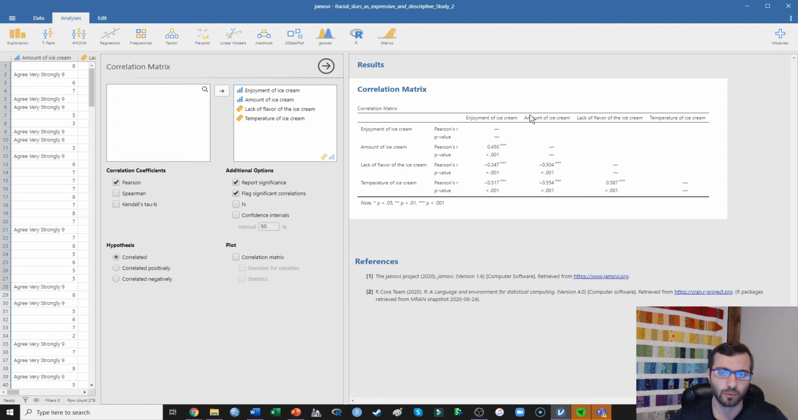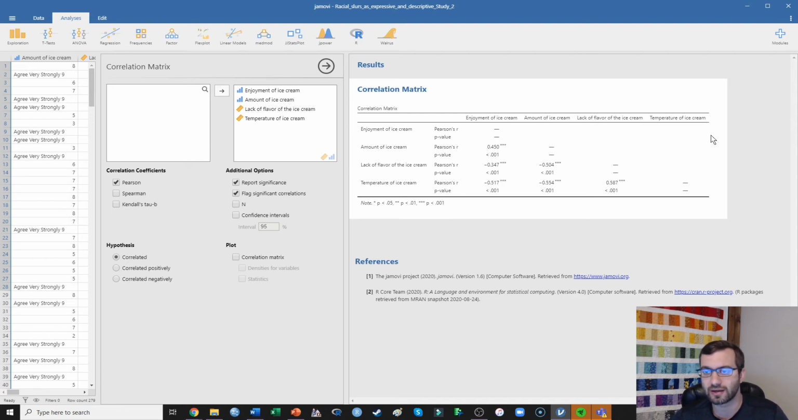And so what's happening here is that this plots the variables on the left side as well as across the top. You can see this is enjoyment of ice cream in both of these spots. This is amount of ice cream in both of these spots. This is lack of flavor of the ice cream, and then we've got temperature of ice cream in both of those spots. The reason that it doesn't give us any numbers on this diagonal is because that's just each variable with itself. Enjoyment of ice cream correlated with enjoyment of ice cream, the correlation would be exactly 1.00, so there's no reason to plot that.